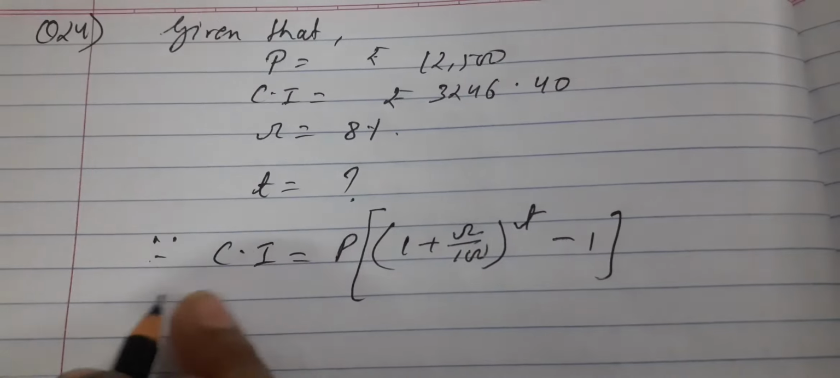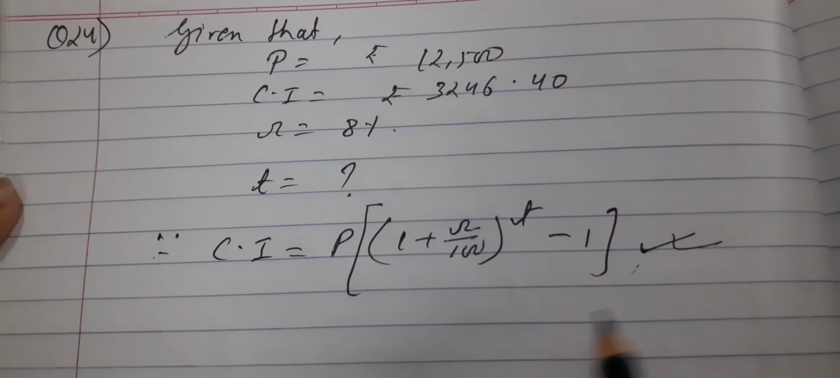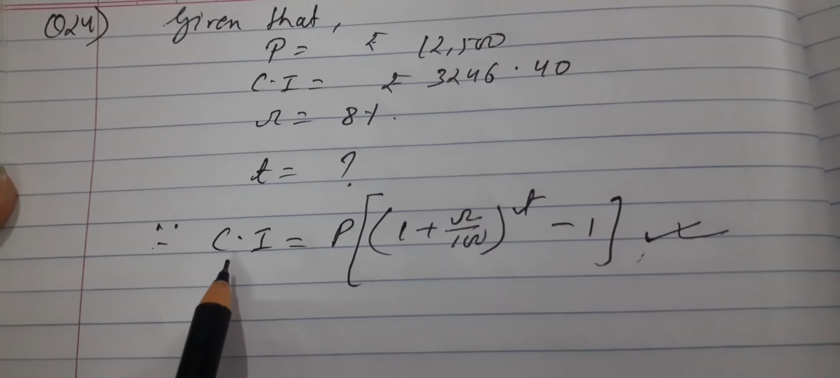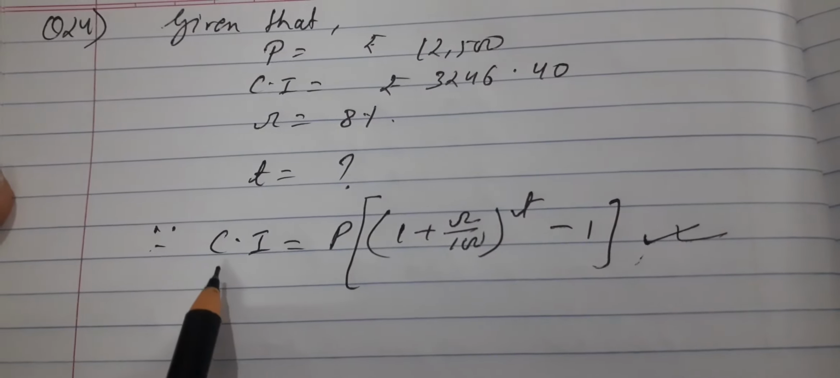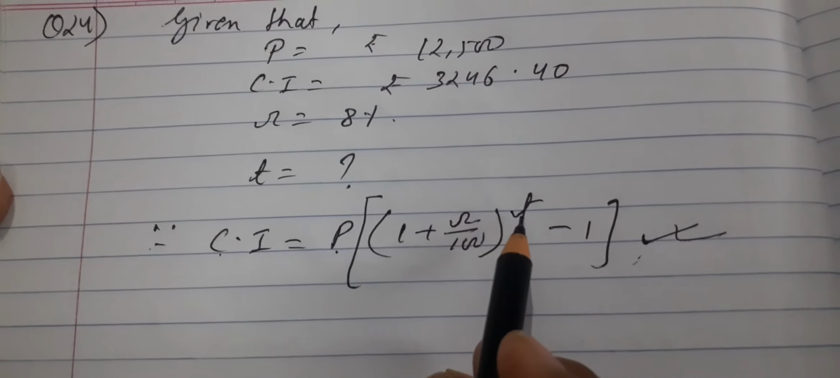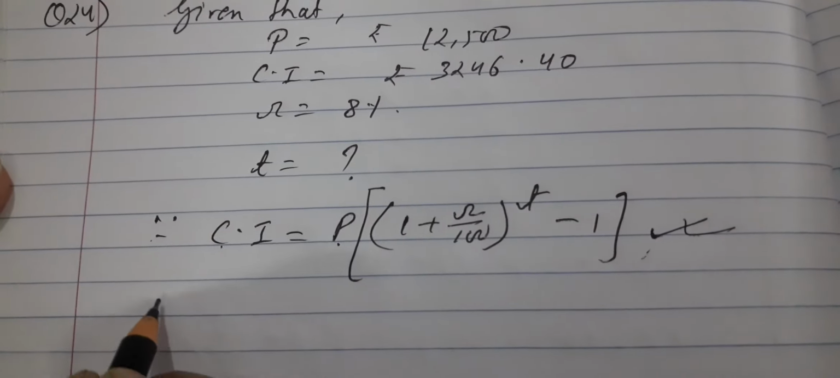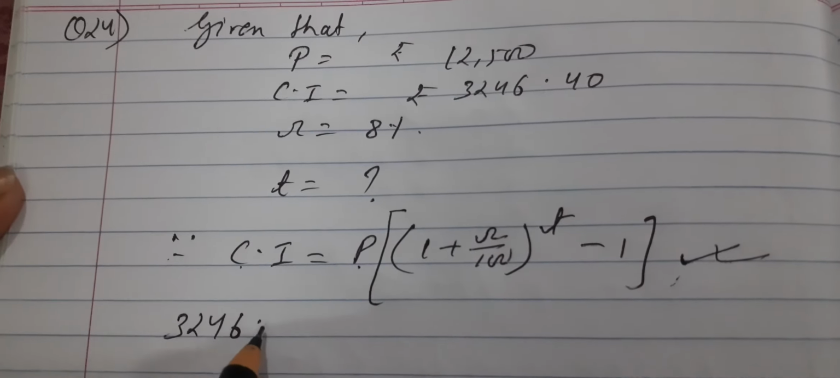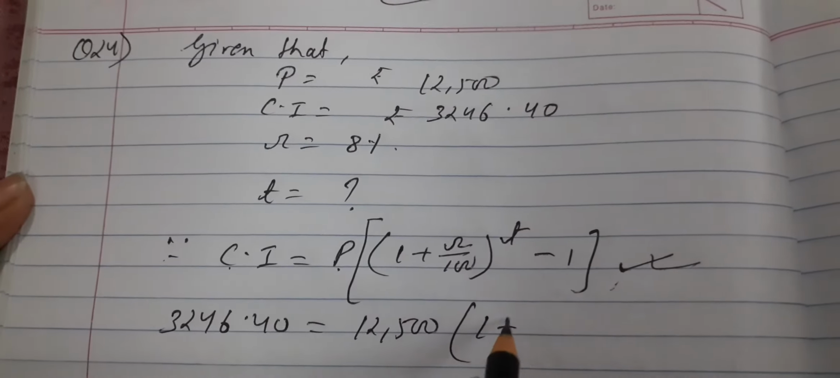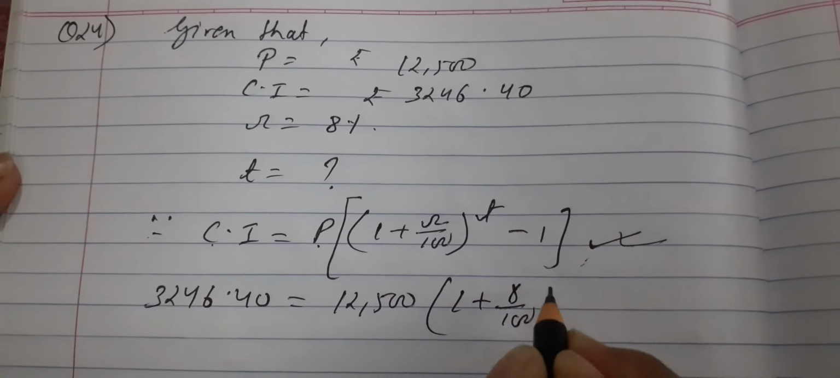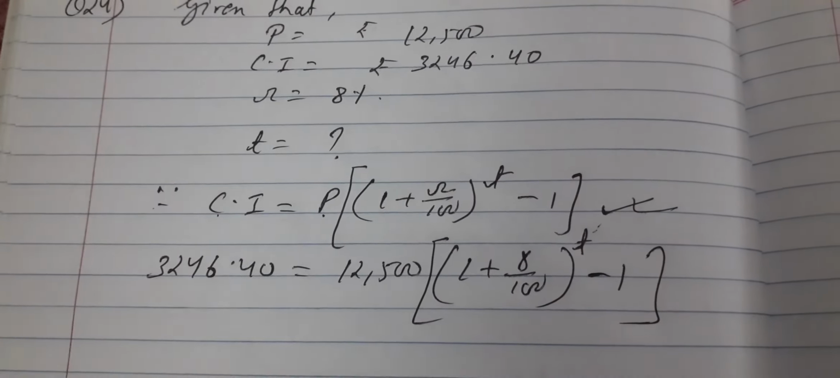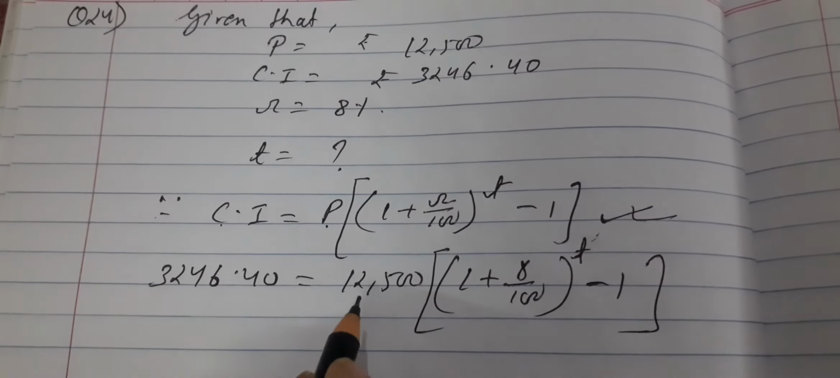If you want to be clear about the formula, please go through that video, video number 1 for exercise 2.2. So this is the formula. We will put in the values of compound interest, principal and rate, and then we will get the value of t. So let's start. Here is 3246.40 equals 12,500 into the bracket 1 plus 8 upon 100 to the power t, minus 1. I will transfer this number here.